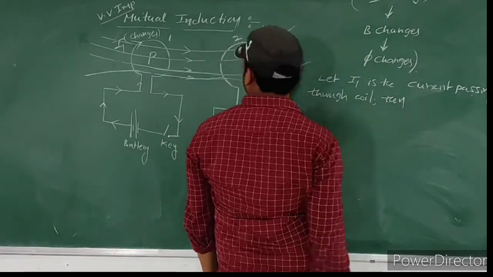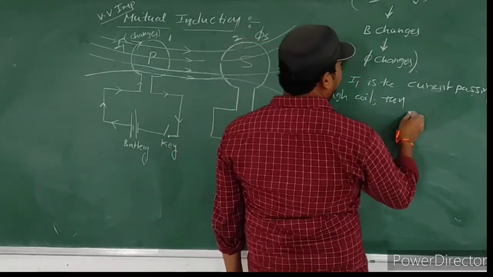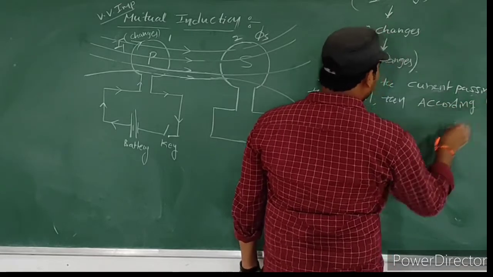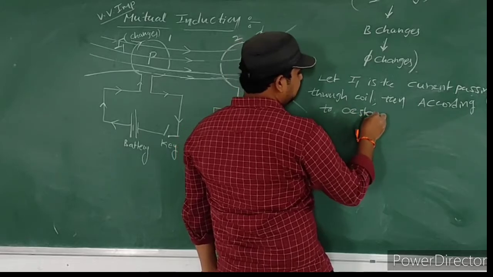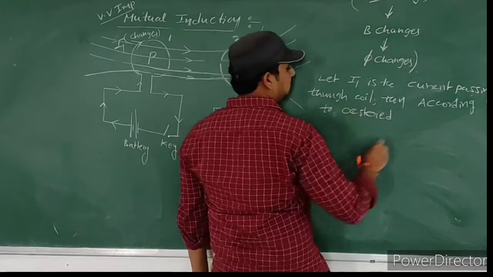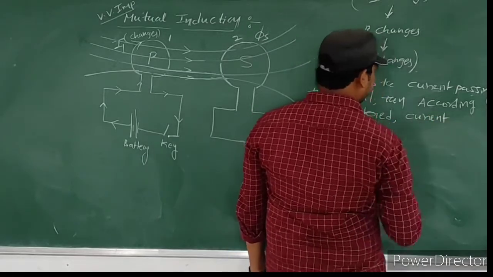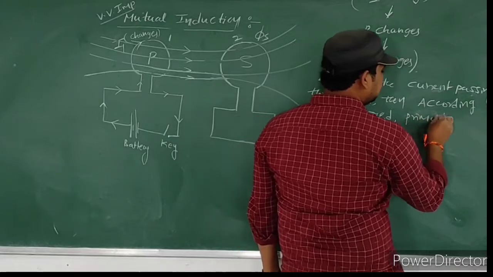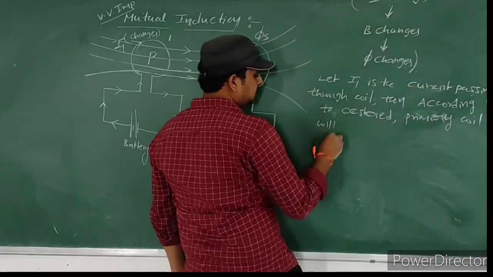Let I1 be the current passing through coil 1. Then according to Oersted, a current carrying conductor produces a magnetic field. The primary coil will produce magnetic field lines.